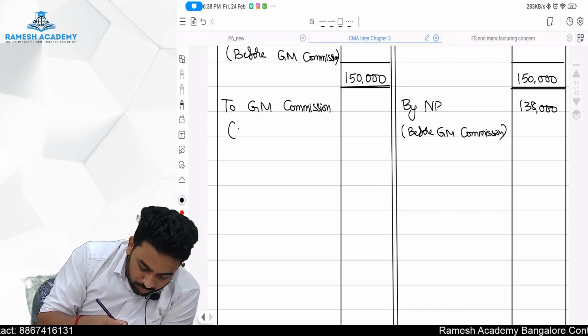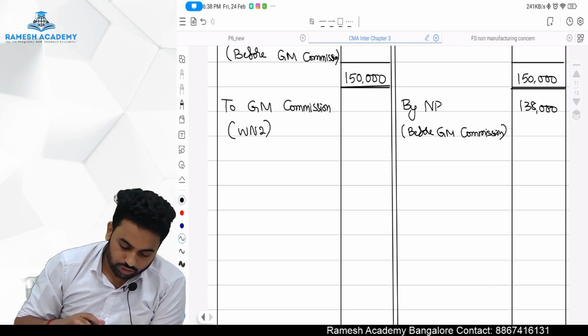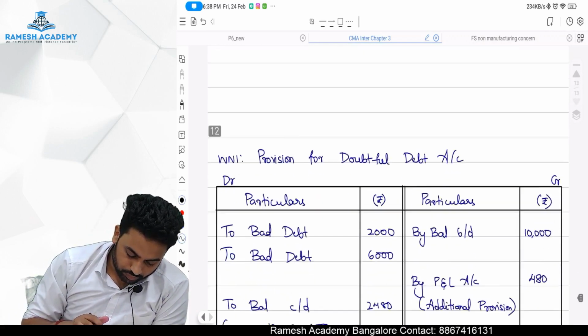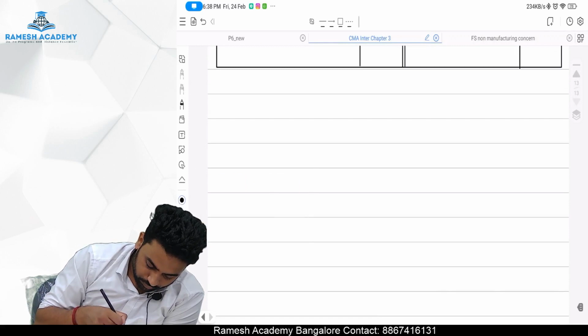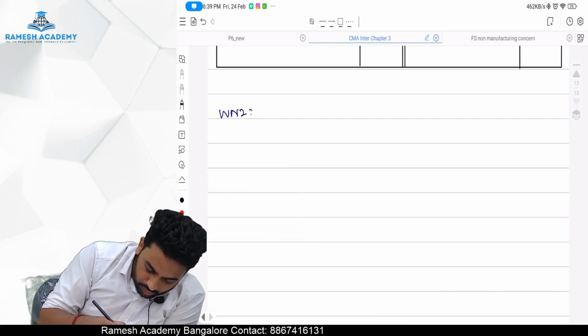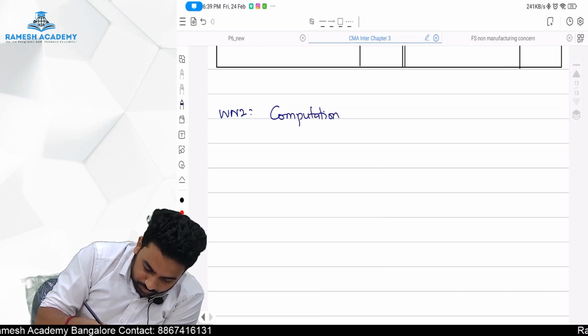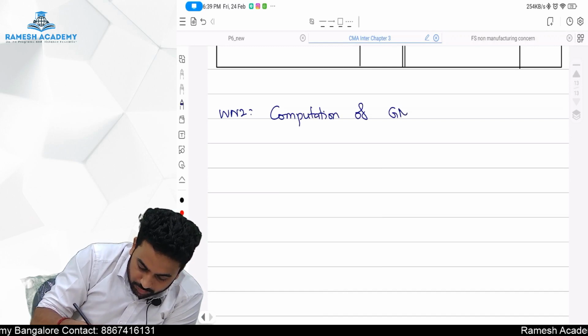This is working note number 2. We will do a working note for this, of course we have to do. So working note number 2: computation of general manager commission.